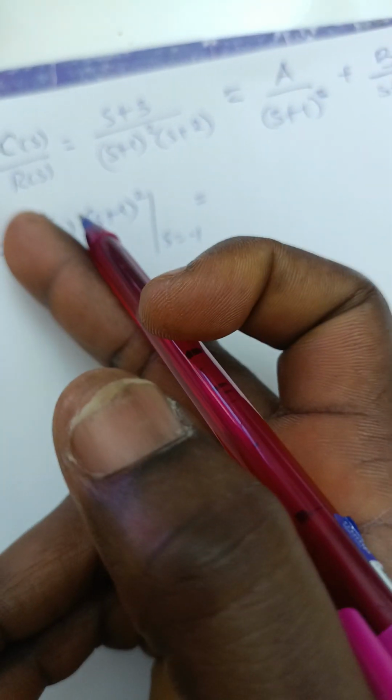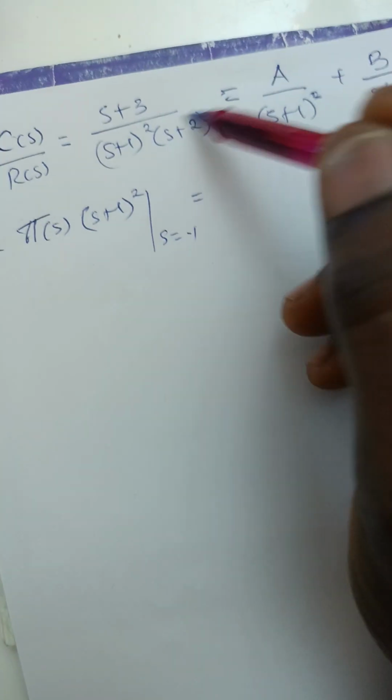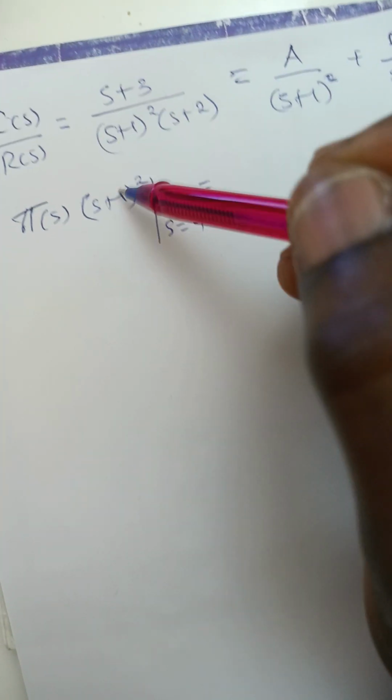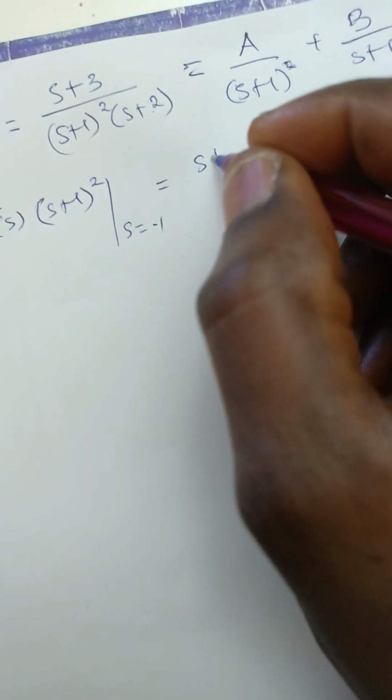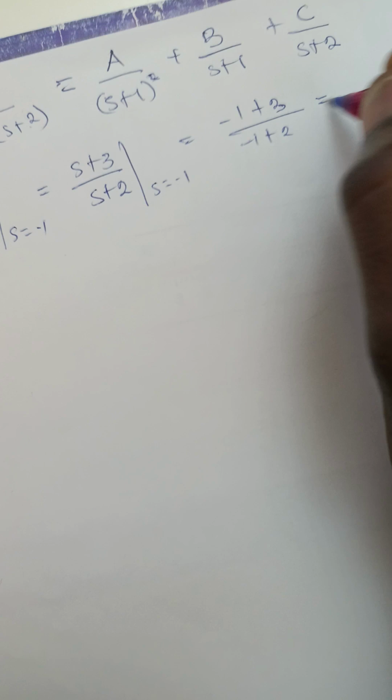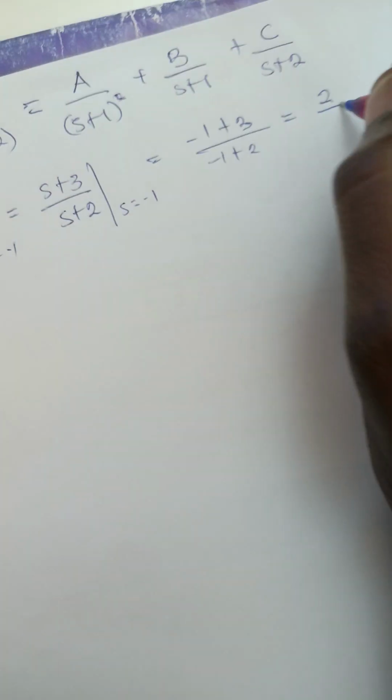When you multiply this by T of s, you are multiplying this entire fraction expression by this one. So this will cut this. You will be left with this and this, so you have s plus 3 all over s plus 2, where s is minus 1. So you put minus 1 in there: minus 1 plus 3, that's 2, and minus 1 plus 2 is 1. So you have 2 there.